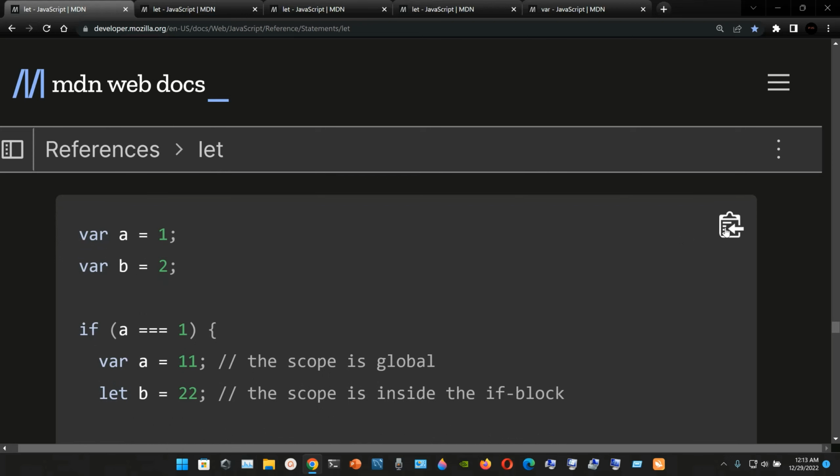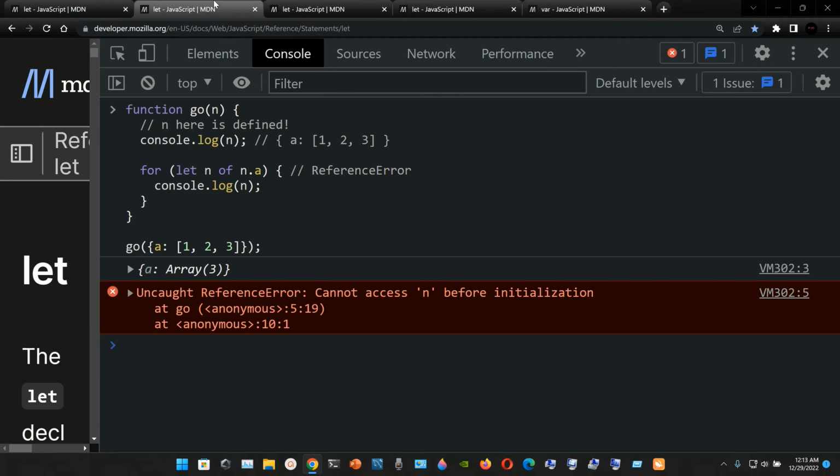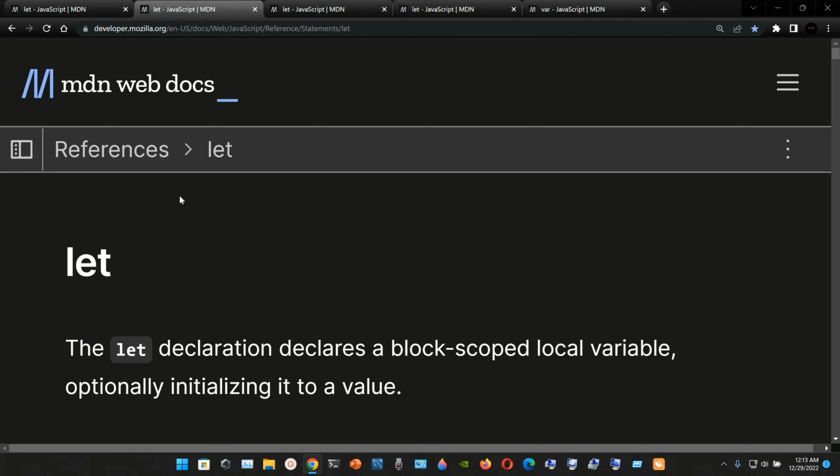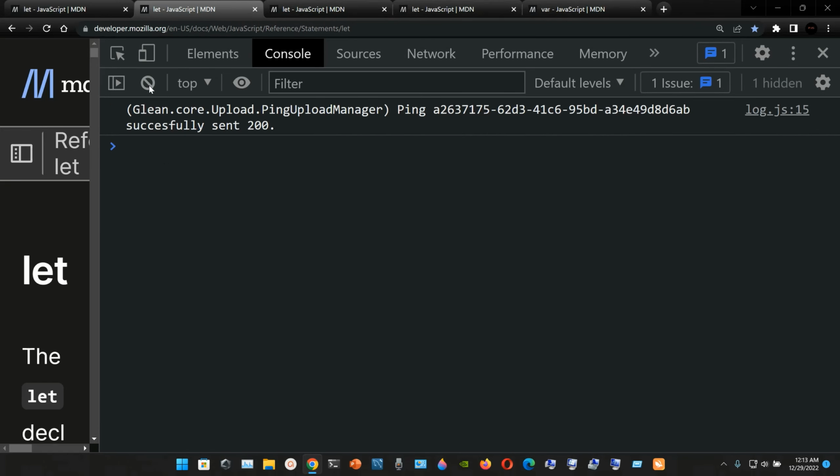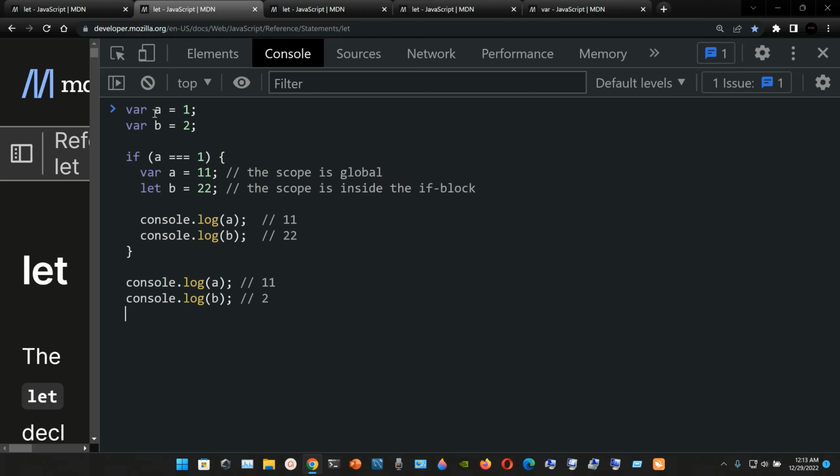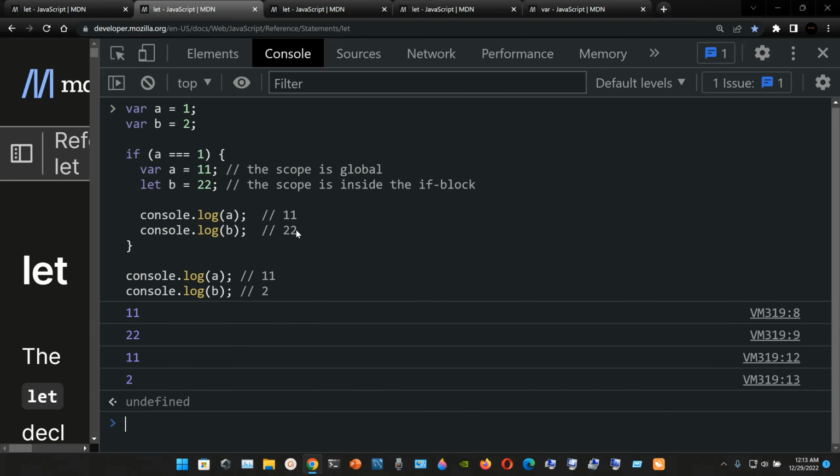So we can check it out. We can go here, Control Shift I, and here we press enter, and there you have it. So console.log a is 11, console.log b is 22, because we are inside of the if statement.